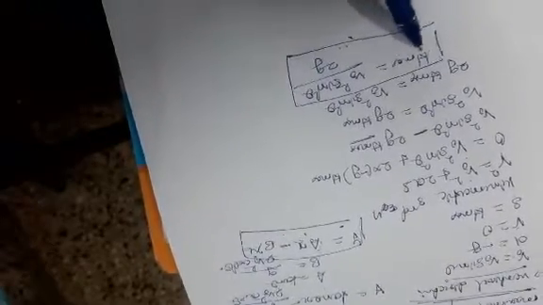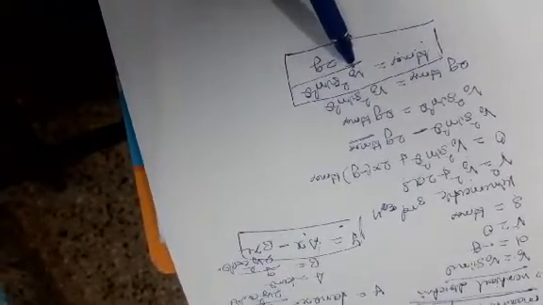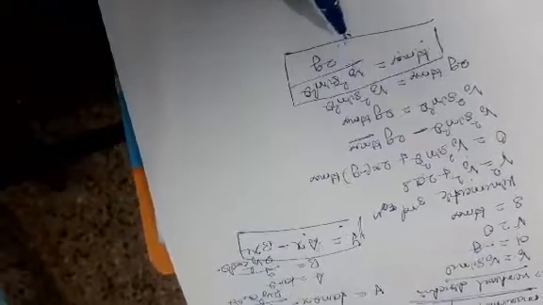This is the expression for the maximum height of a projectile. H max means the maximum height of a projectile, where v0 is the initial velocity of the particle, theta is the angle of projection, and g is the acceleration due to gravity.